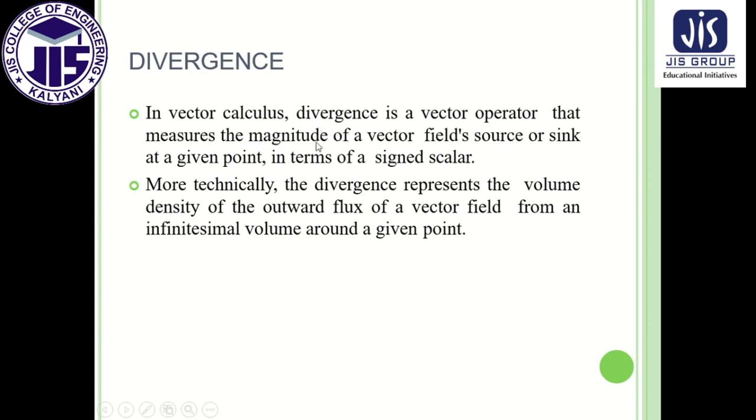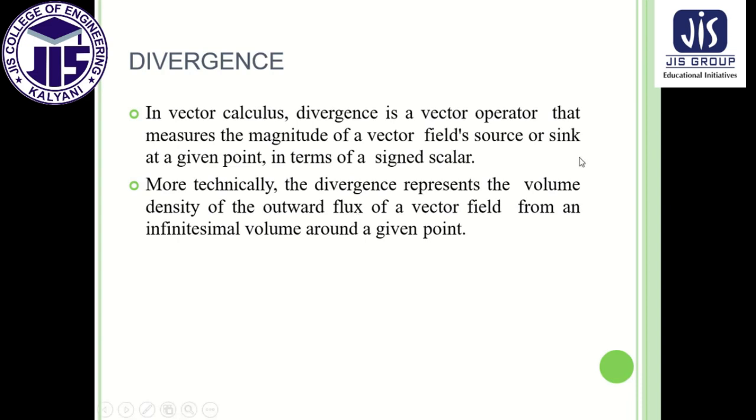Magnitude means it is a scalar quantity. So this gives us the magnitude of the vector field's source or sink at a given point. Next, divergence represents the volume density of the outward flux. What is flux? I will discuss it in my next lectures.